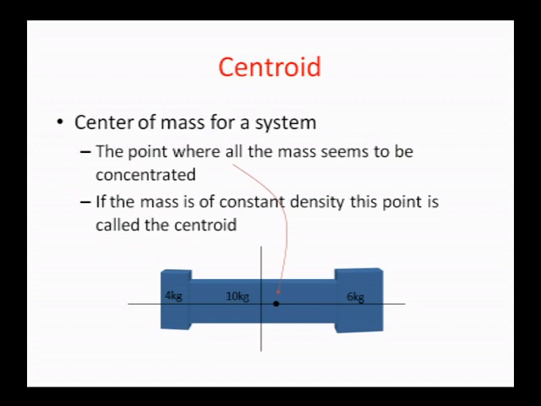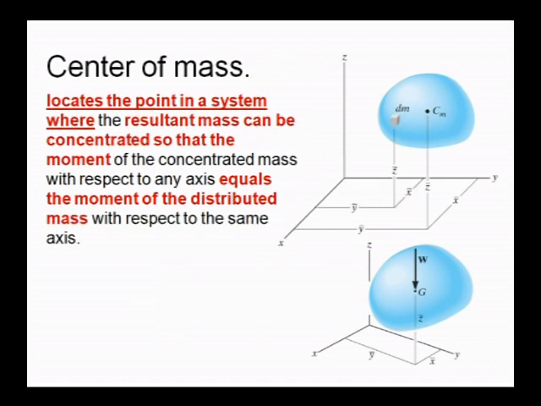I already told you every material contains some mass. The centroid is where the mass is actually concentrated, in which point it is concentrating. For a body of constant density, the point where the whole mass is acting is called the centroid.